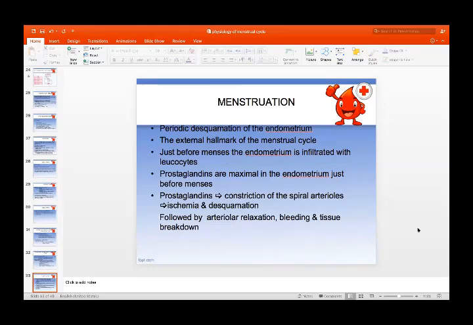So menstruation starts with sequential constriction and relaxation of the spiral arterioles, which will lead to initial ischemia and desquamation, and then relaxation will lead to bleeding and tissue breakdown.